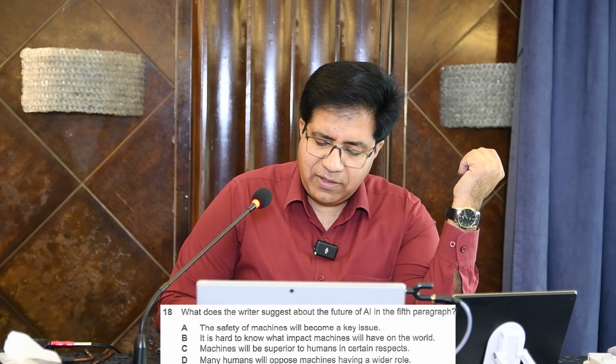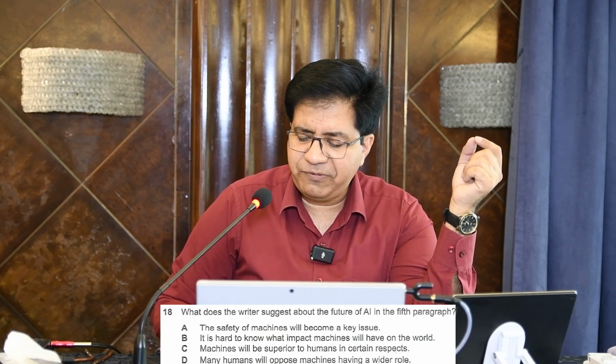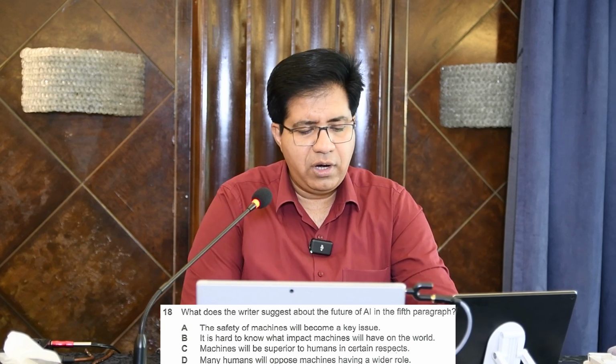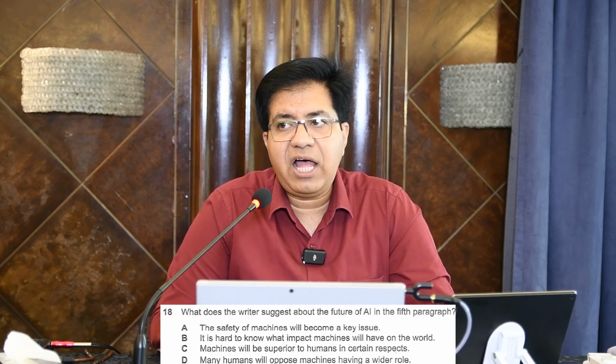Question number 18. What does the writer suggest about the future of AI in the fifth paragraph? Now let's see where the fifth paragraph is. 1, 2, 3, 4 and the fifth paragraph. What does the writer suggest? So the fifth paragraph is the second paragraph on the second page.